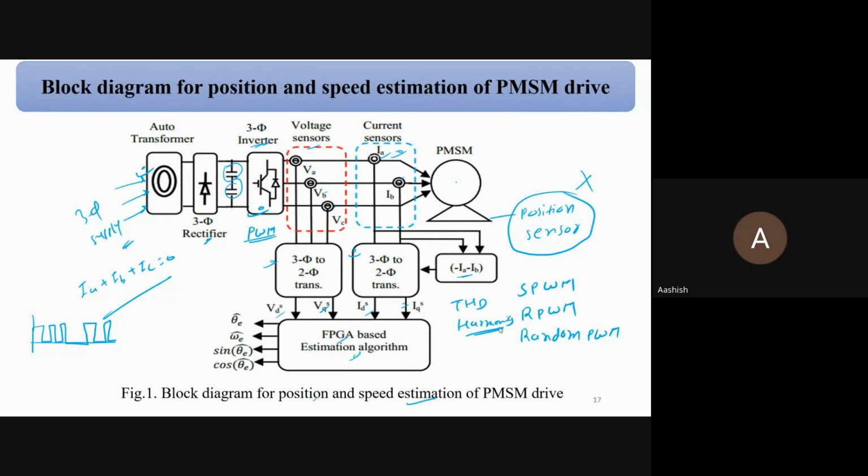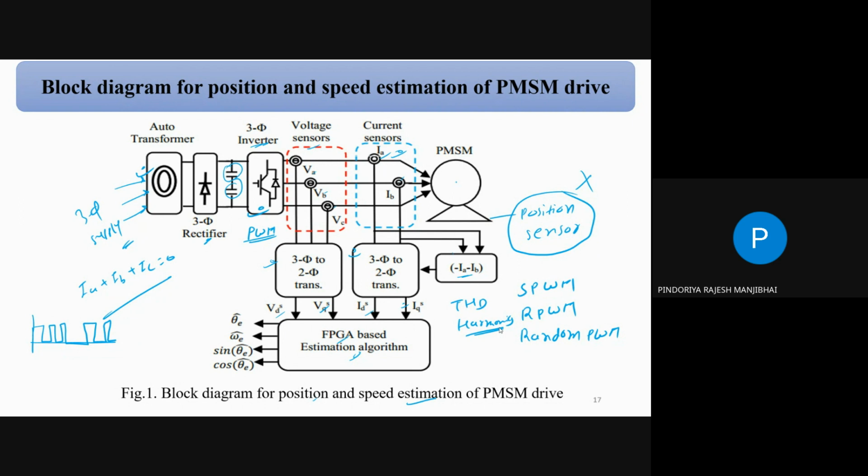Yes, sir, but how do we know which to use in what condition? The first thing depends on the application, where we have to use the PWM, whether it is a PMSM drive or a BLDC motor drive, correct? Another thing is whether you use the space vector modulation technique or the sinusoidal modulation technique, which depends directly on the load, which type of load is there. Based on a few factors, we can easily identify which type of modulation technique we have to use for our system.